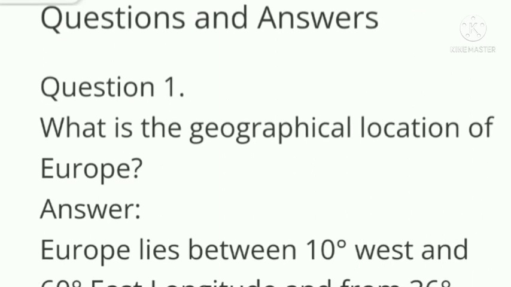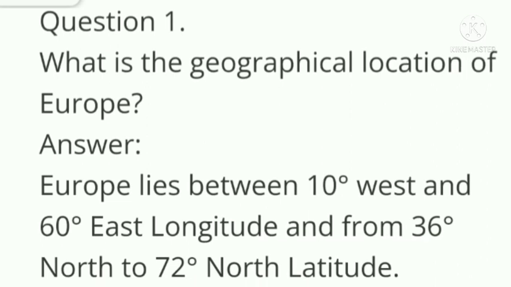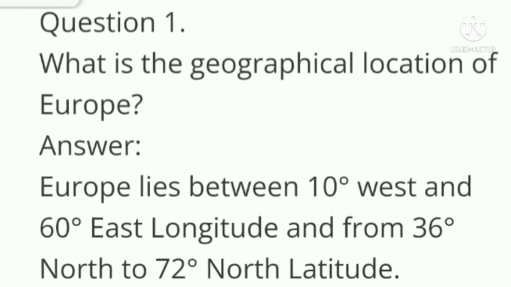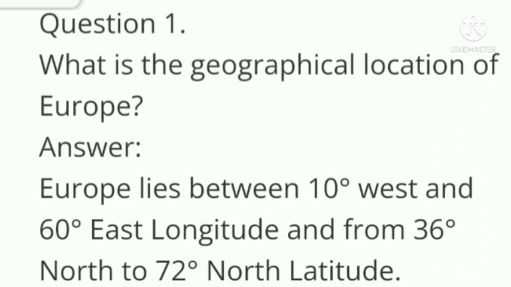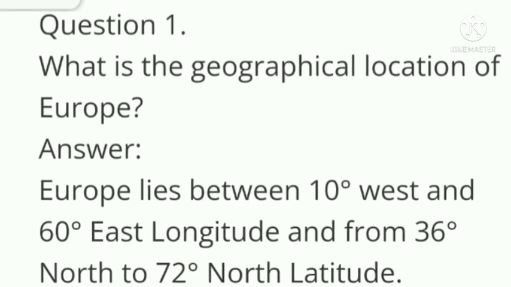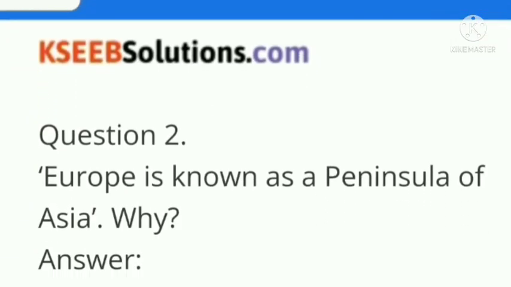Question number 1. What is the geographical location of Europe? Answer. Europe lies between 10 degree west and 60 degree east longitude and from 36 degree north to 72 degree north latitude.